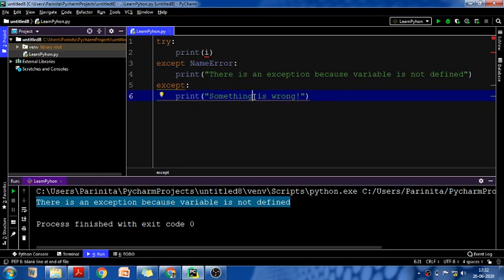That means we don't know definitely what type of error is there, but yes, we want to let the user know that there is something wrong, so we are printing something is wrong. Got it? So this is how it is working.